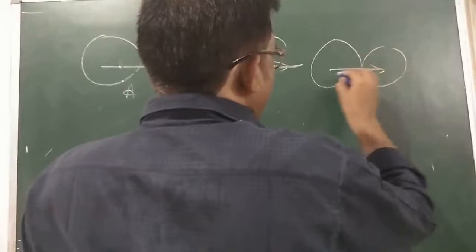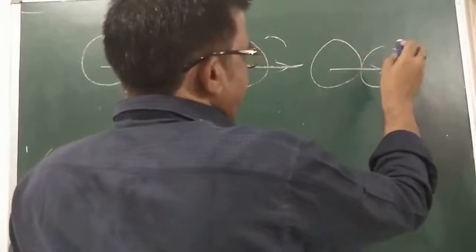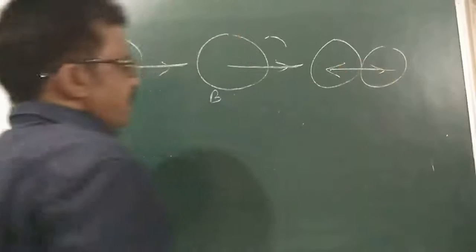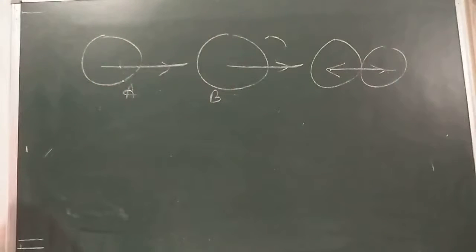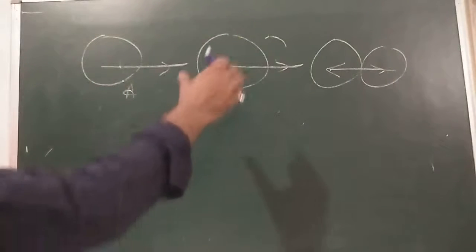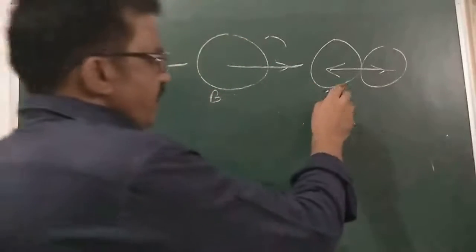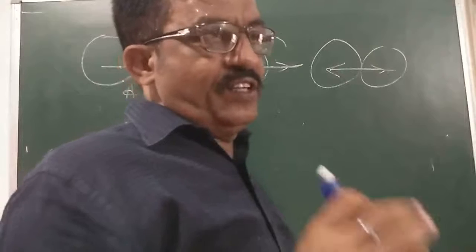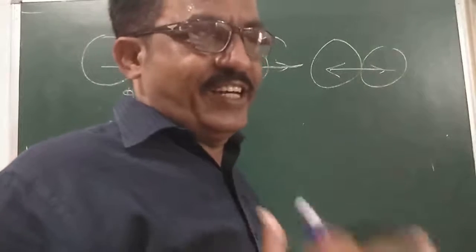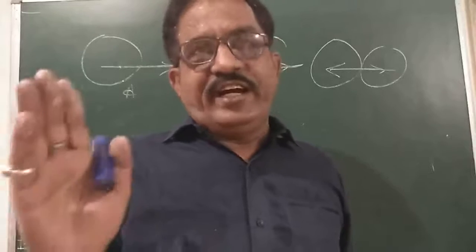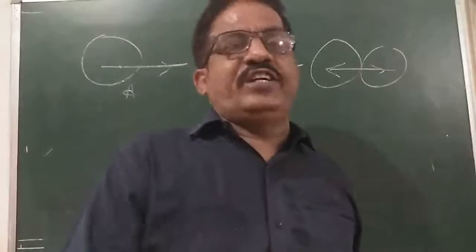So here is the force exerted by this body on this one, and at the same time this body also exerts a force on the other. Hence their linear momenta will also change when they collide. Do you know what is linear momentum? Yes sir. That is mass into velocity.